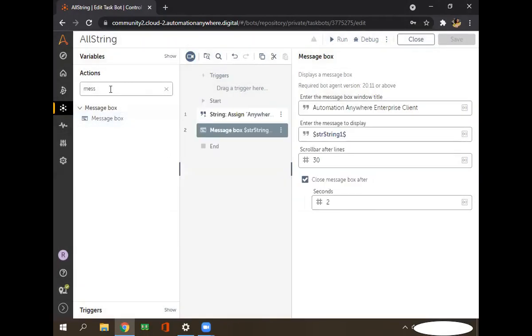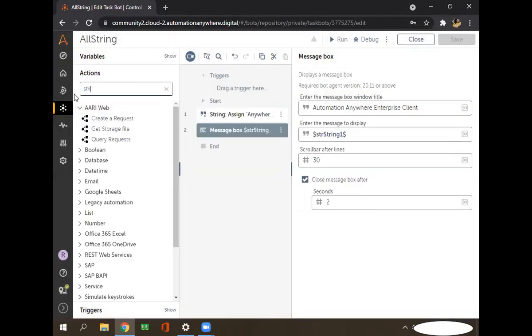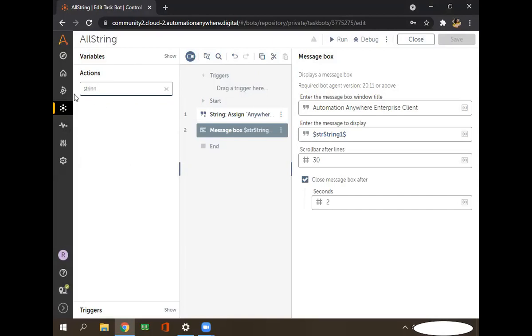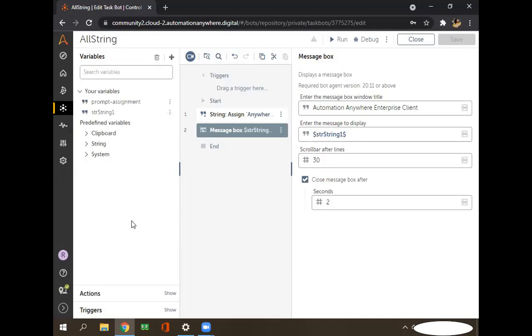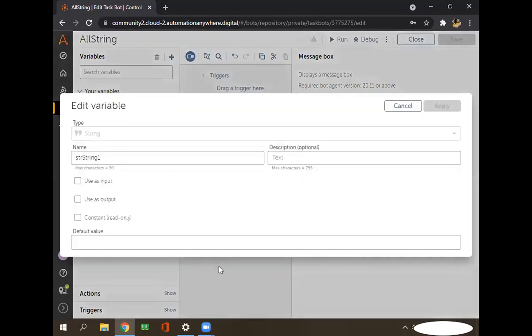So now, second step. Let's move to the second command in string operation. Emma, can you please go to the variable section one more time? And just click on the string one. Yes, here there is a default value. Do you see it there at the end? Then what does this value contain and what can we add?